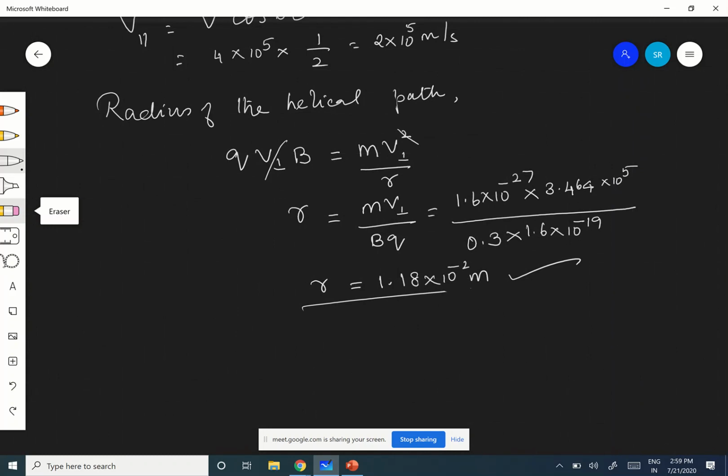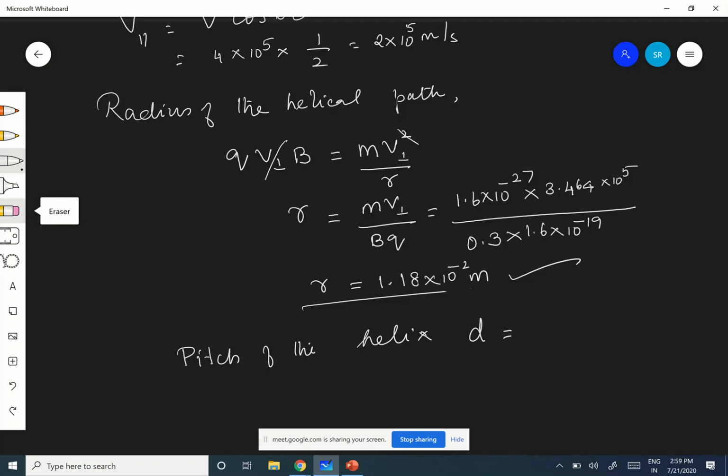Okay, once it is ready, what is the next one? Pitch, right? You are asked to find out the pitch of the helix. What is pitch of the helix, therefore? Tell me. How to find out? That is nothing but distance d.